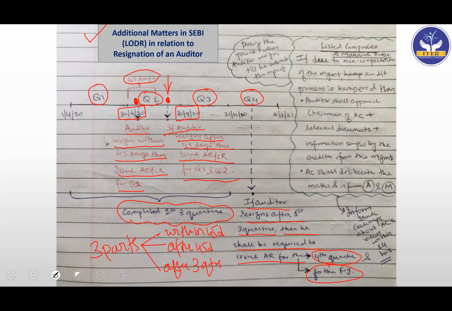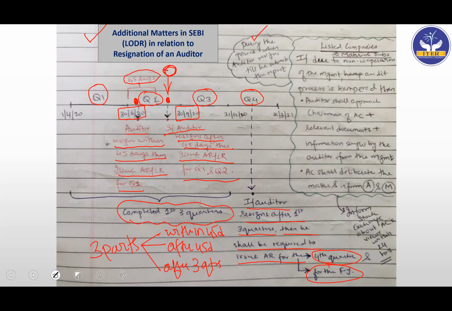Okay. Now let's see the next part. Then you have during the period when the auditor resigns till he submits the report. So the auditor has resigned, but he has to still submit the report. For example, let's take this case only. The auditor has resigned, but the auditor has to give the Q1 and Q2 report.